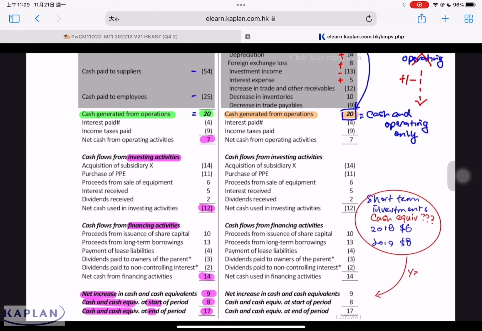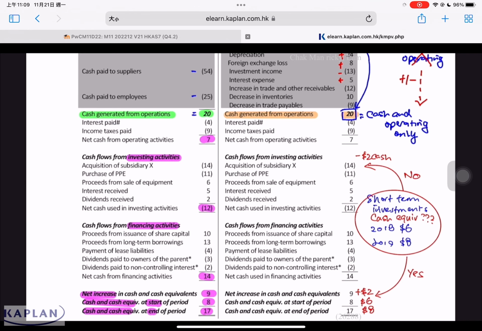If the answer is yes, then it will be part of the opening and closing cash. Meaning that opening cash will be $6, closing cash will be $8. During the year, cash increased by $2. If the answer is no, that means during the year, we used cash to buy investment. We bought investment of $2, our cash reduced by $2. So it's important to know whether this investment is a cash equivalent or not. How do we know whether it's a cash equivalent or not?